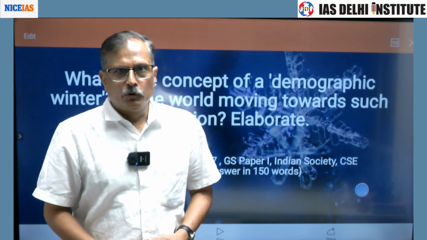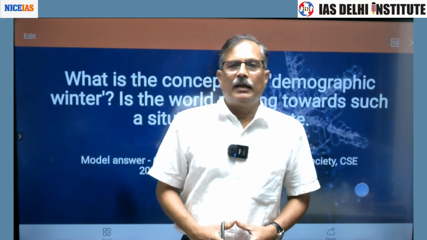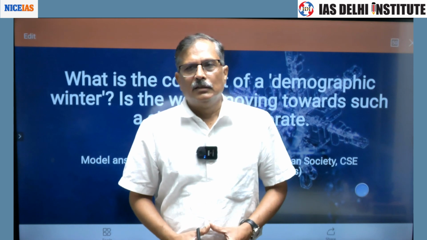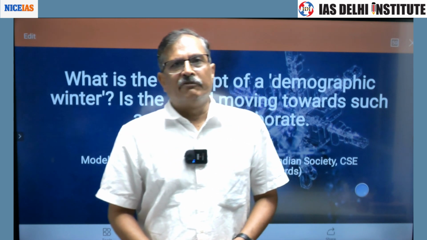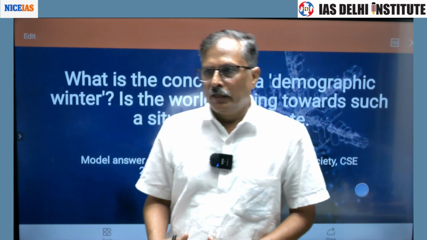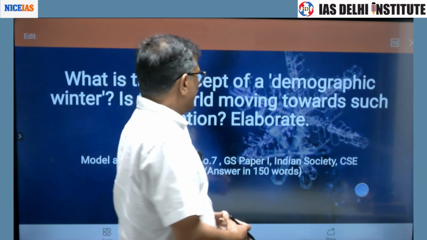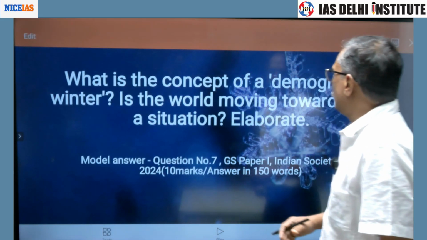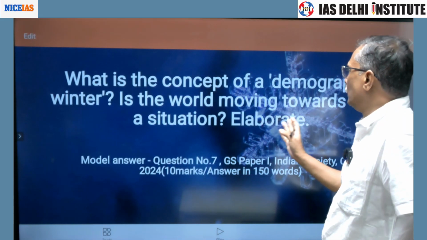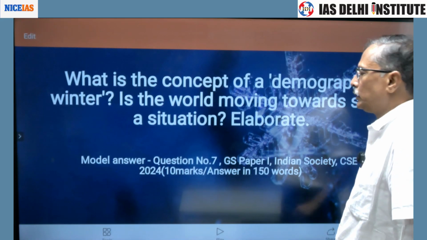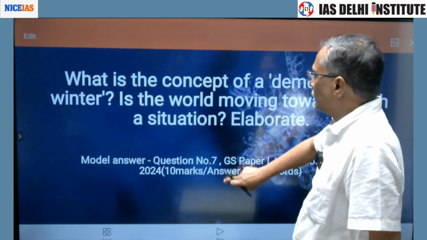This decline in fertility rate and aging of population is called demographic winter. Based on this, the question was asked: what is the concept of a demographic winter? Is the world moving towards such a situation? Elaborate.